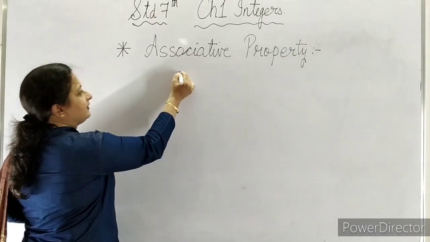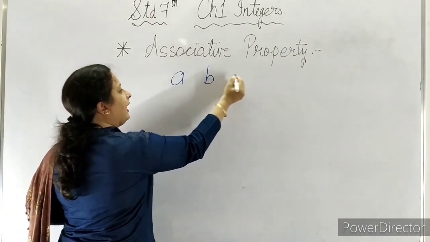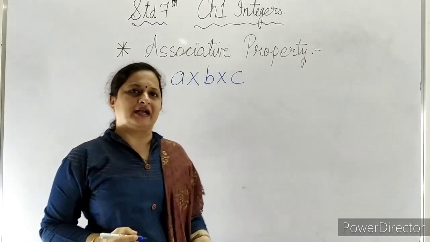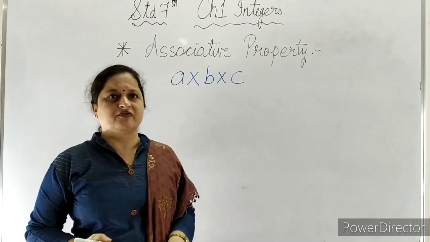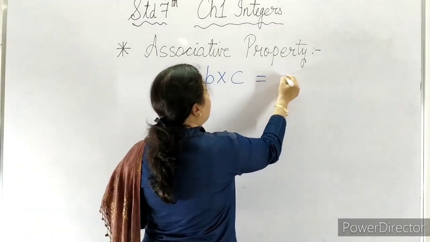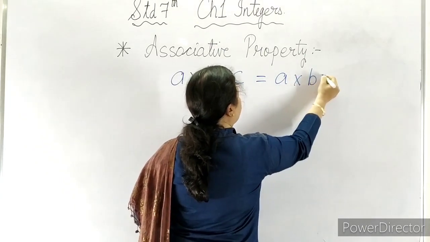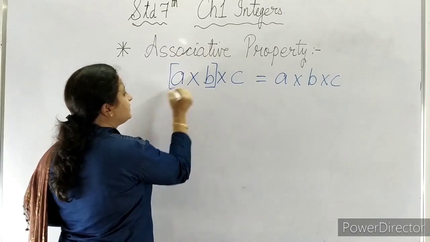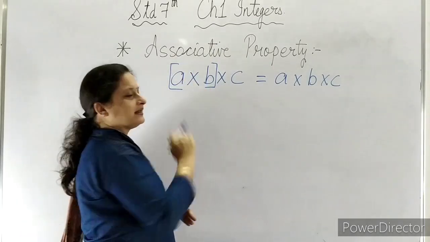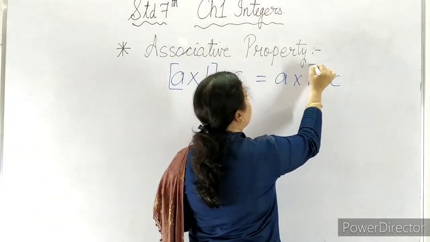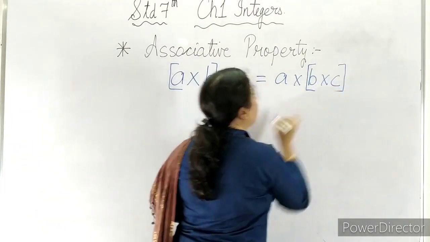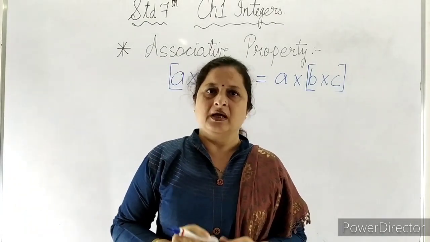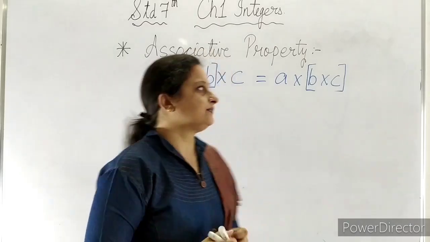If we have three integers a, b and c and we multiply them, and then I change the grouping, that means I multiply the first two numbers first and then multiply the answer with the last number, or I multiply the last two numbers first and then multiply with the first number, the answer comes the same. Let us take some examples.